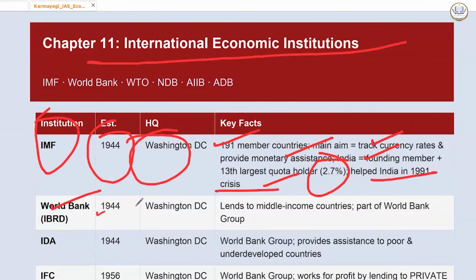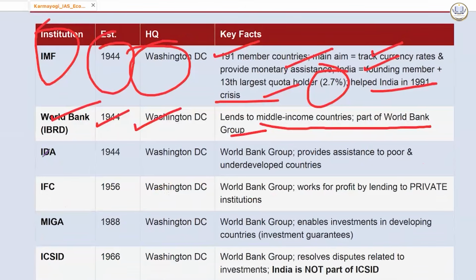Then we have World Bank, formed in 1944. Washington DC, lends to middle income countries, part of World Bank group. Then we have IDA. What is IDA? What is IFC? Okay, these are very, very important. It is also established in Washington DC, and it is part of World Bank Group, International Development Association. IFC is International Finance Corporation. Then International Bank for Reconstruction and Development is the original arm of the World Bank. These are the terms which you need to know.